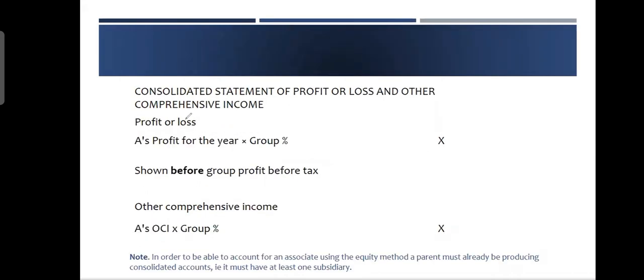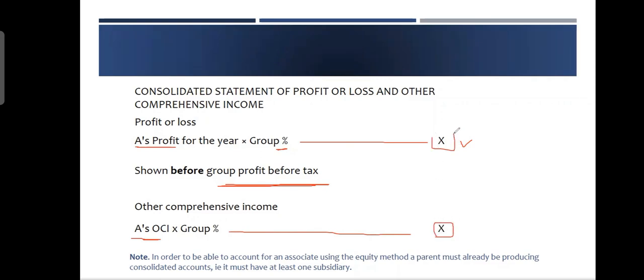So what we do with the income statement is take the associate's profit or loss for the year multiplied by the group percentage, and show that before group profit before tax. You show it before profit and tax because you have to pay taxes on it. Then you take the associate's other comprehensive income, OCI, multiplied by the group percentage, and add it into the group OCI. Remember to add it before the group profit, because whatever profits you are earning from here, you have to pay taxes on.